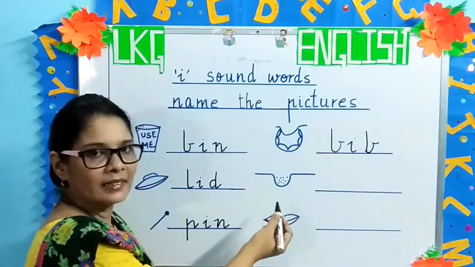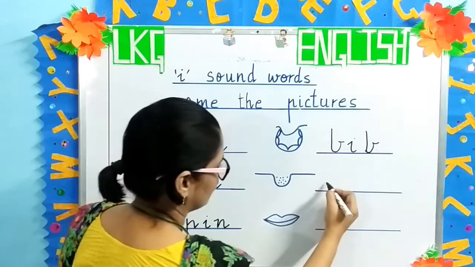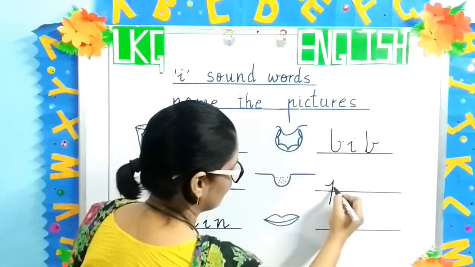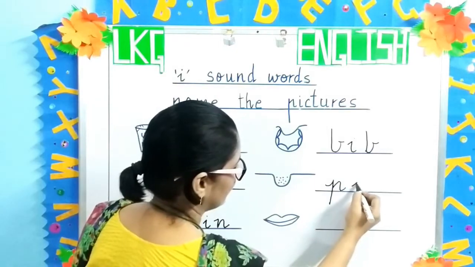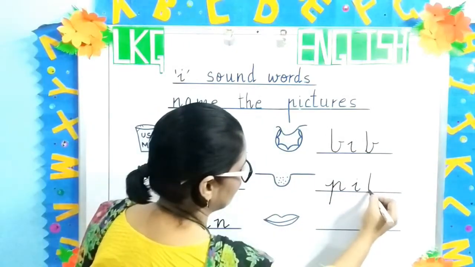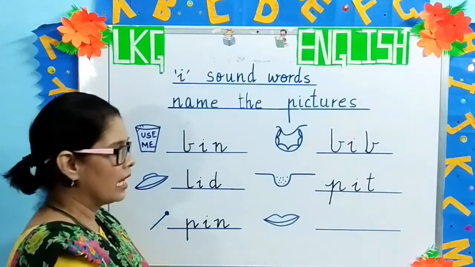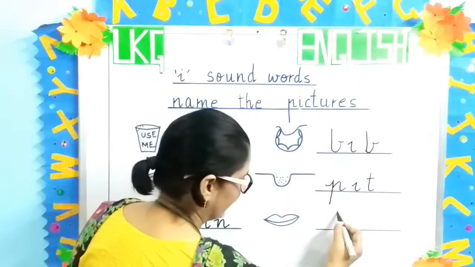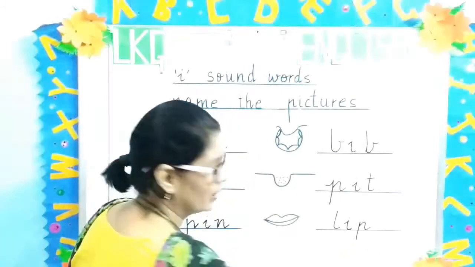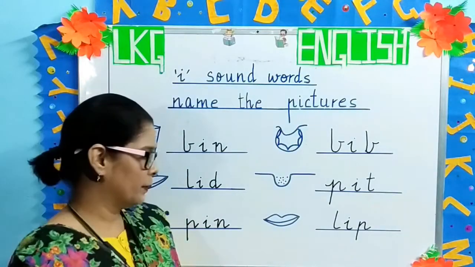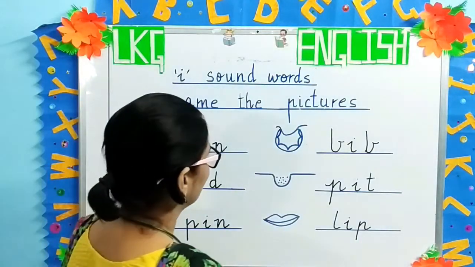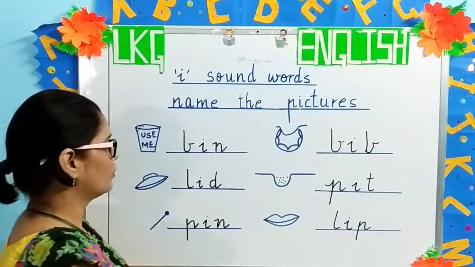The next one is a pit. p, i, t, pit. And the next, it's a lip. l, i, p, lip. Where is your lip? Here, lip.